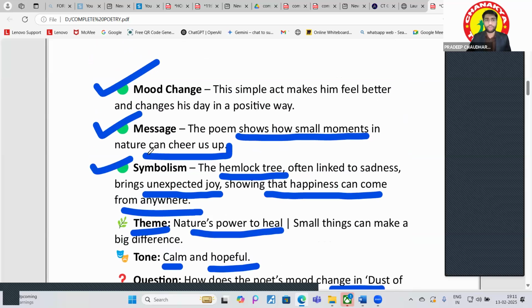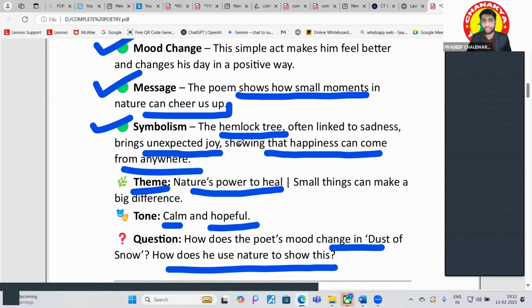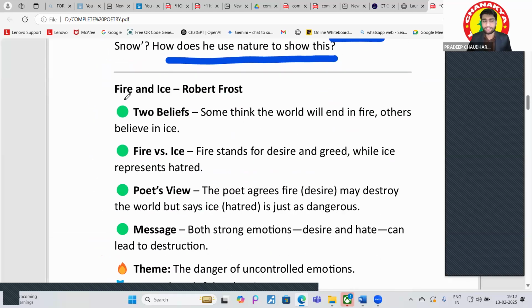Okay. Now this was our first poem, Dust of Snow. It has been written by, sorry, the poet is Robert Frost. Okay. And the second poem, Fire and Ice, is by the same poet, Robert Frost. Okay. Now in this poem, what is happening? There are two belief systems, right? Some say the world will end in fire, right? So it is a contrast, a comparison between the two beliefs.